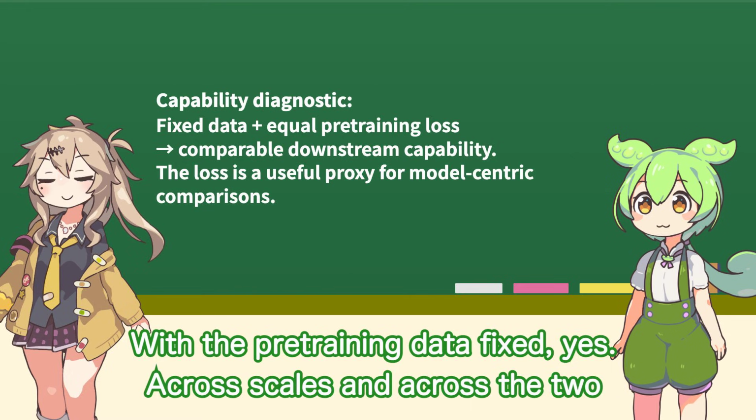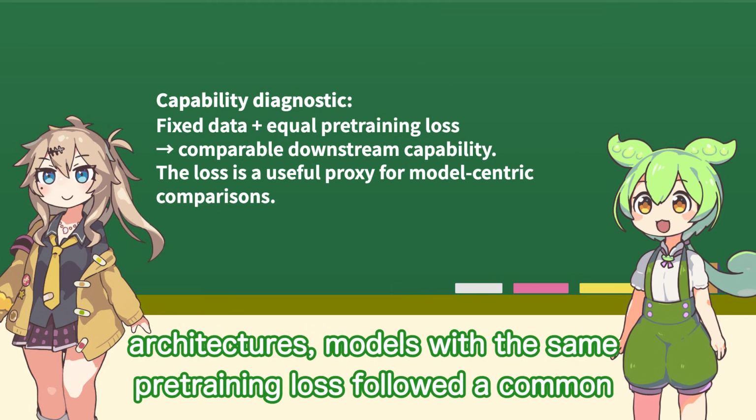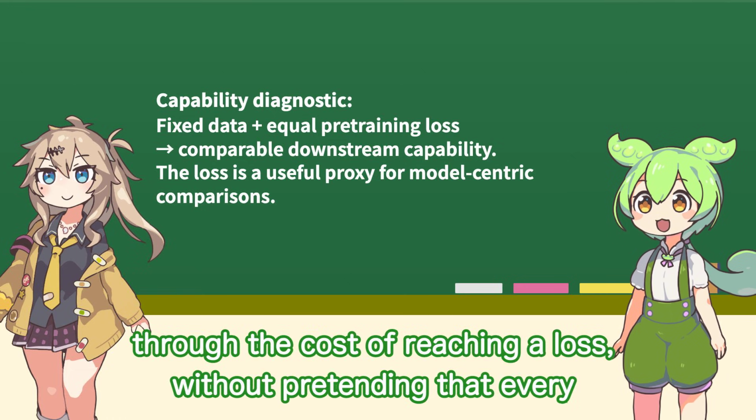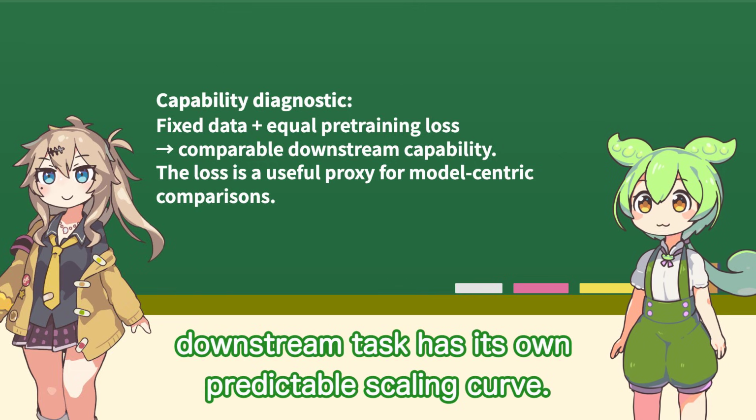Did pre-training loss still tell them something about downstream capability? With the pre-training data fixed, yes. Across scales and across the two architectures, models with the same pre-training loss followed a common capability trend. That lets the researchers compare architectures through the cost of reaching a loss, without pretending that every downstream task has its own predictable scaling curve.